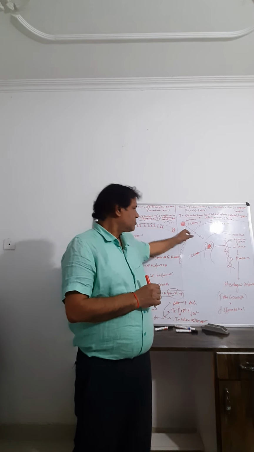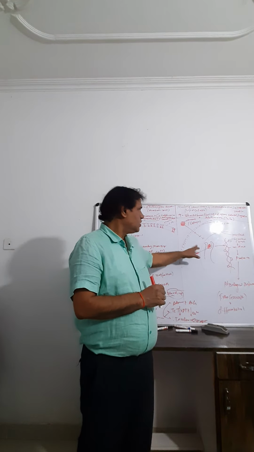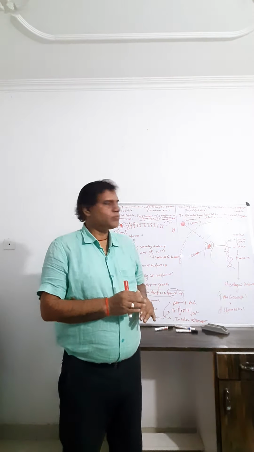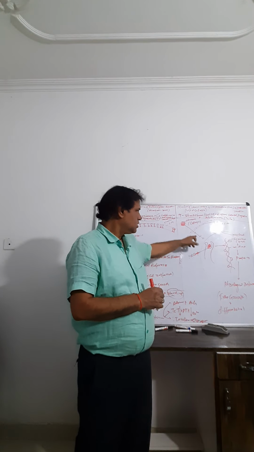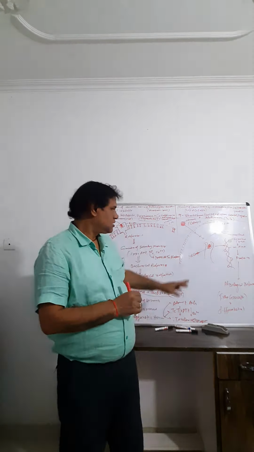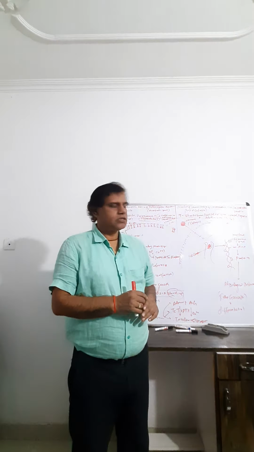Their receptor is present inside the cell, so it is also called an intracellular receptor or nuclear receptor. Hormones such as estrogen enter the cell and combine with the receptor inside the cell to form a hormone-receptor complex.